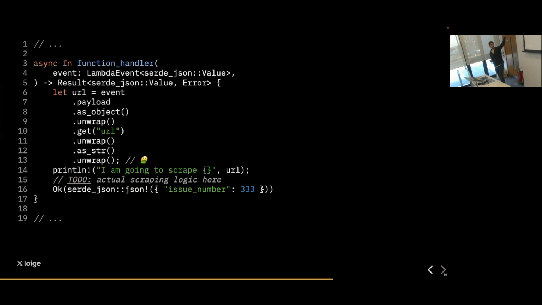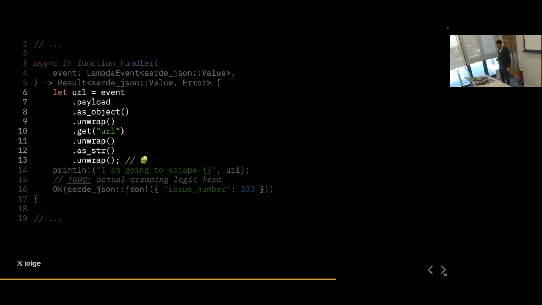So here you can see that it's very ugly because Rust forces you again to think about all the possible edge cases. Is the event an object? Do we have this key? Is the value associated to this key really a string? And if any of those assumptions are not correct, you need to figure out how you want to handle those.